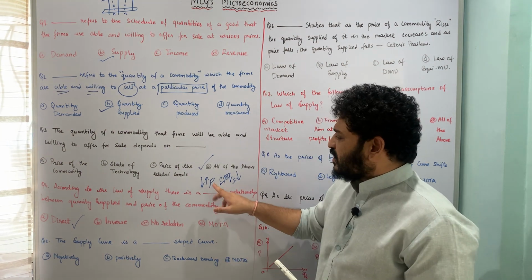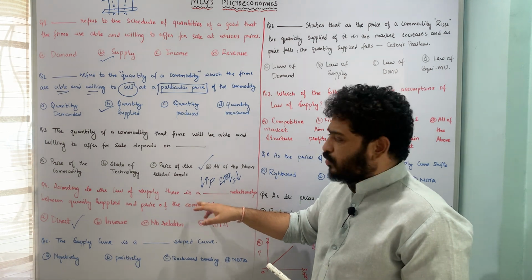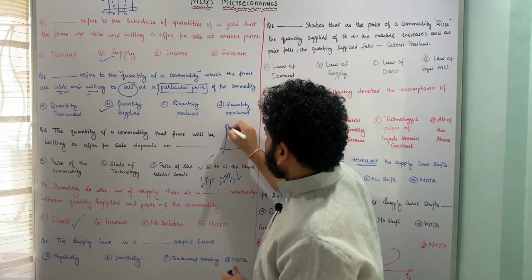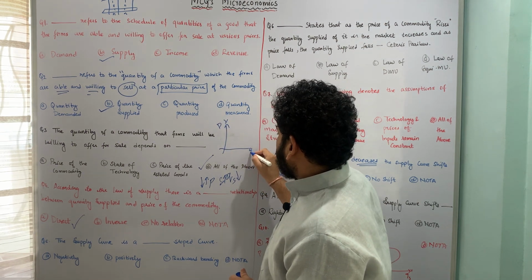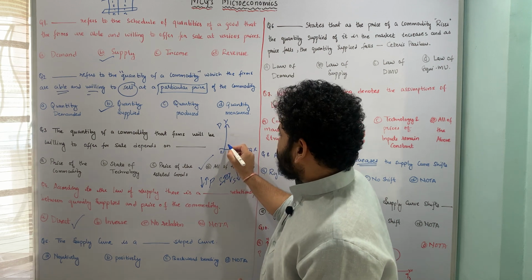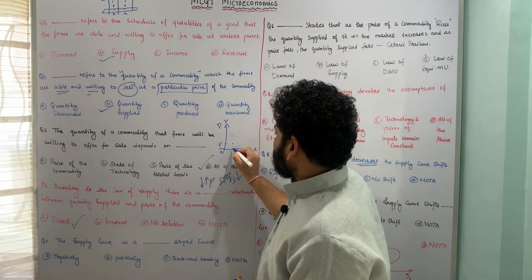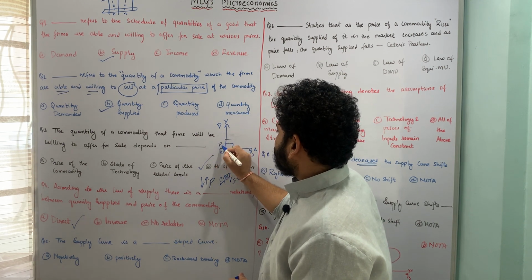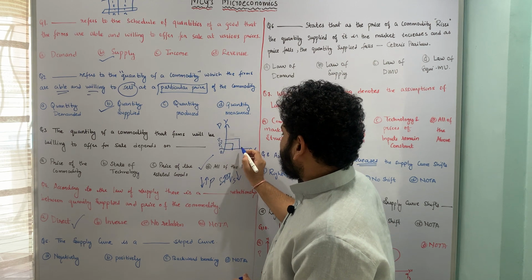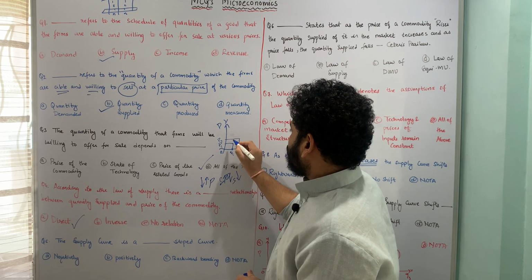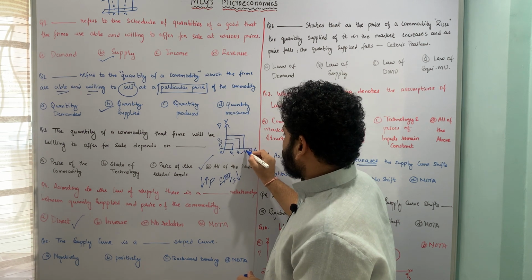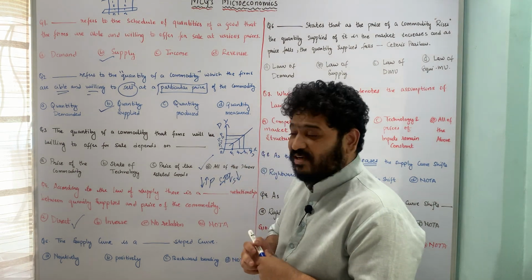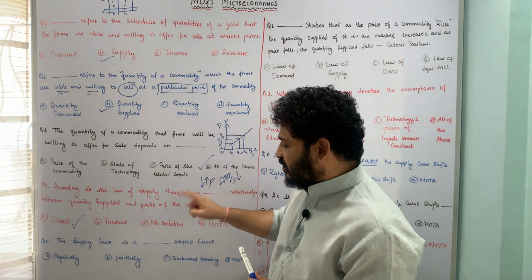So here, when I'm saying that there's a direct relationship between the two, that means let us assume that we are looking at the price on y-axis, quantity supplied on x-axis, and there's a direct relationship. When the price was P1, the quantity supplied was this. Okay. When the price went to P2, the quantity supplied is somewhere here. Okay, Q1, Q2. When the price went to P3, quantity supplied is Q3. Okay. So now when you join these points, you see a positively sloped curve which exists,